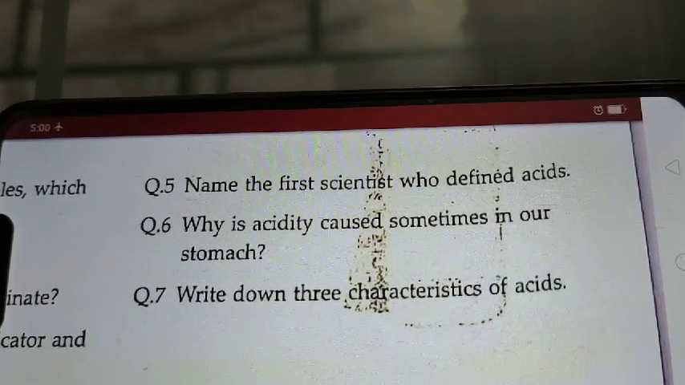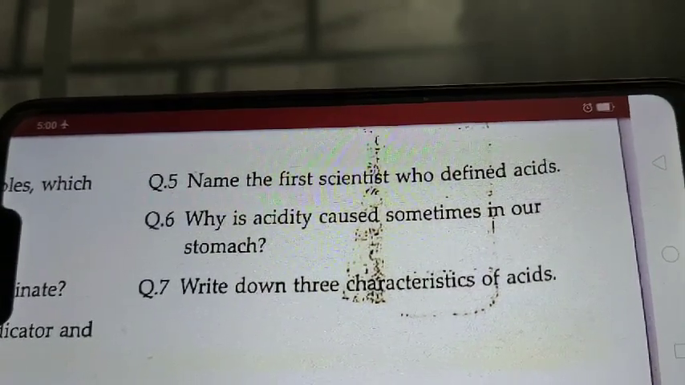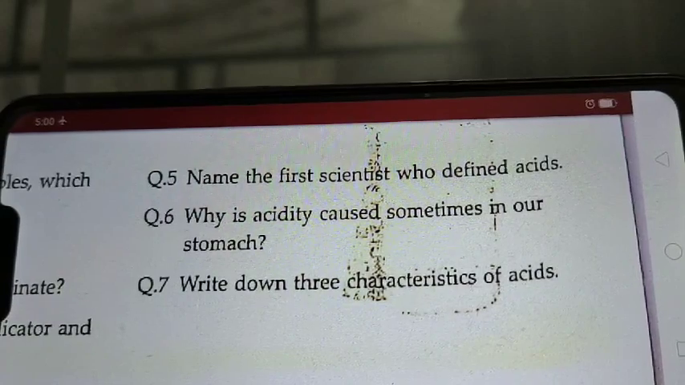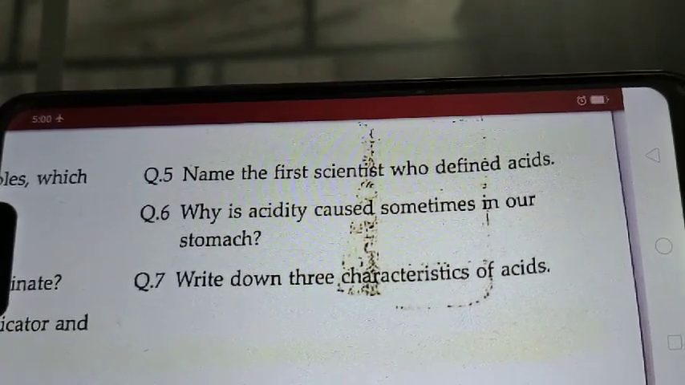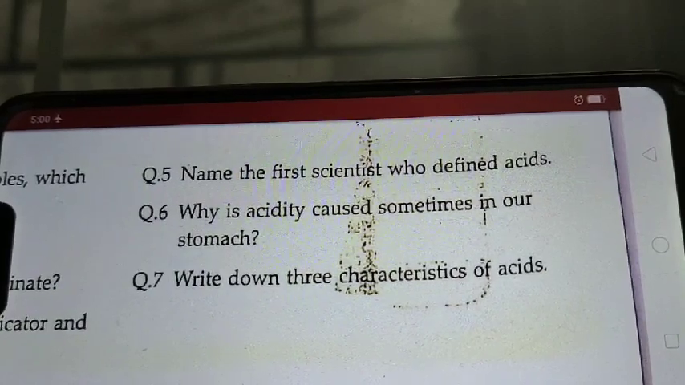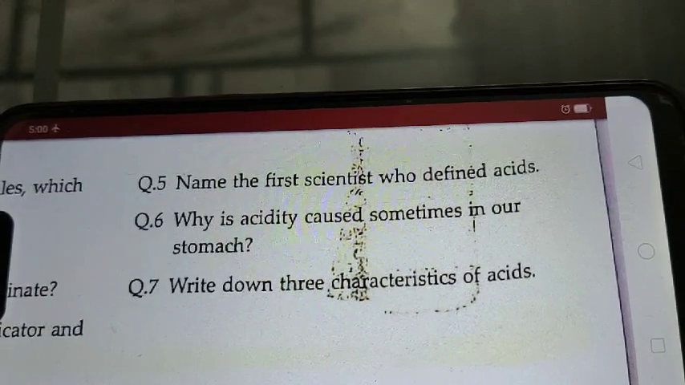See students, next question is question number 5. Name the first scientist who defined acids. So the first scientist who defined acids is Svante Arrhenius.